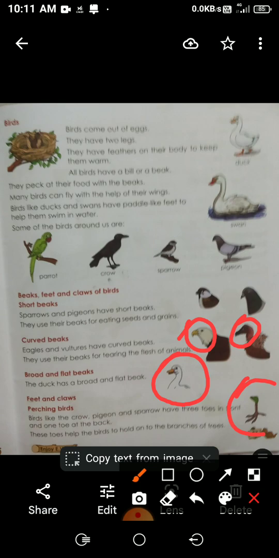Now you have to read the textbook thoroughly. In the next class I'll be continuing the remaining half of the lesson. Students, keep reading your textbook. I'll be giving some difficult words that you have to write in your EVS notebook.